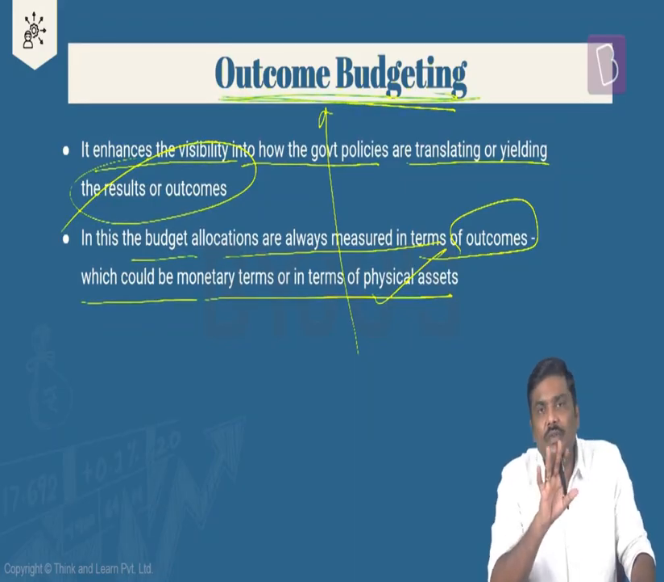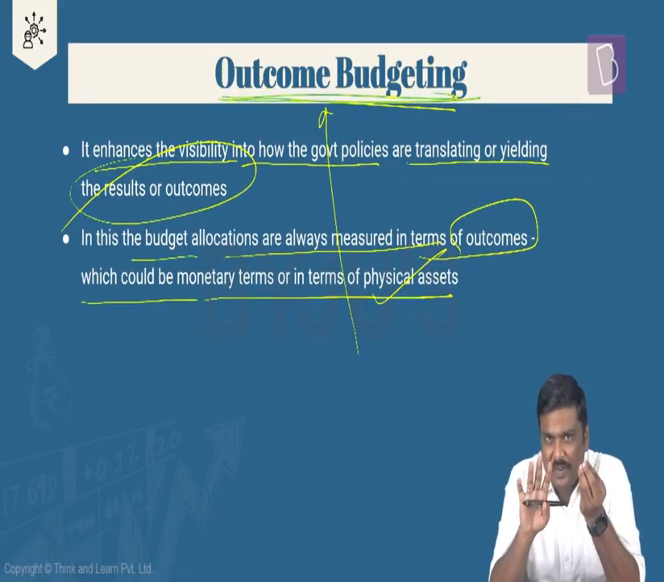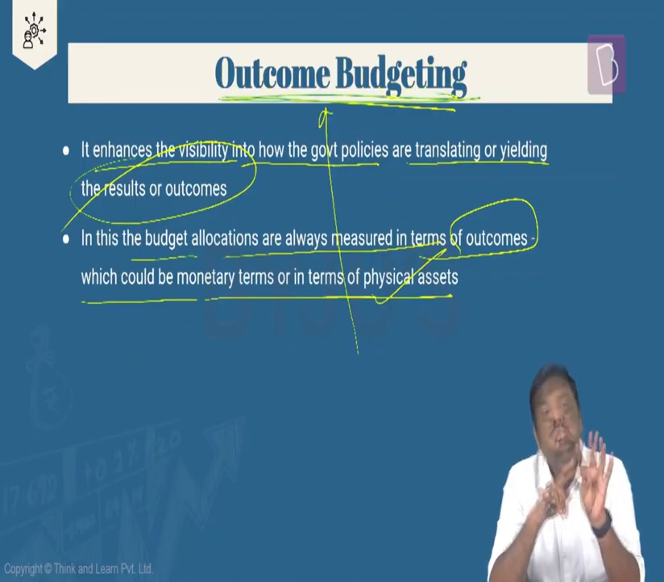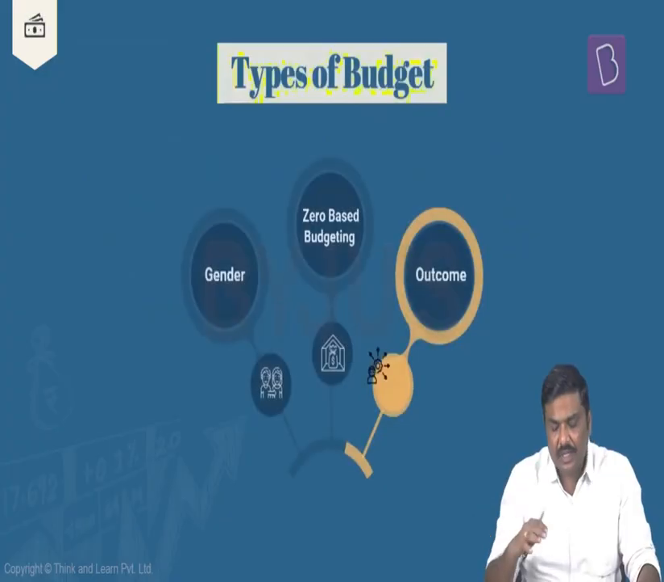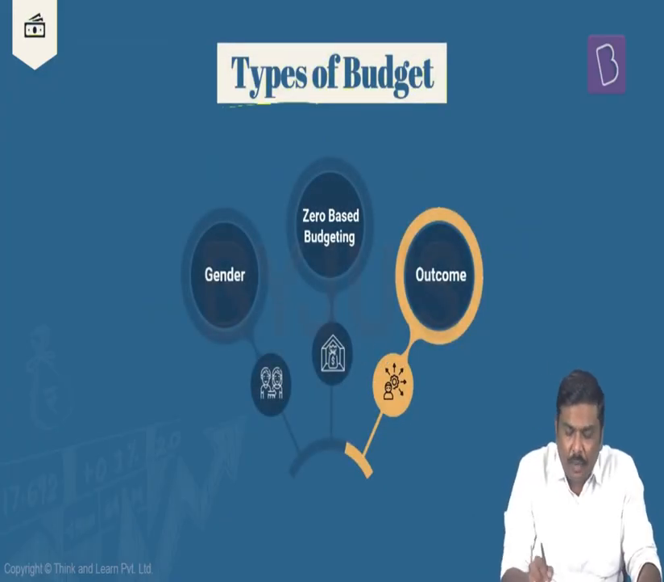Done? So for what we have discussed, I've just given you the basic idea of a budget. And under the budget, we have discussed surplus budget, deficit budget, balanced budget, gender budget, outcome budget. And we have also discussed another type of budget, that is a zero-based budget. Done? So these are certain important concepts related to types of budget.